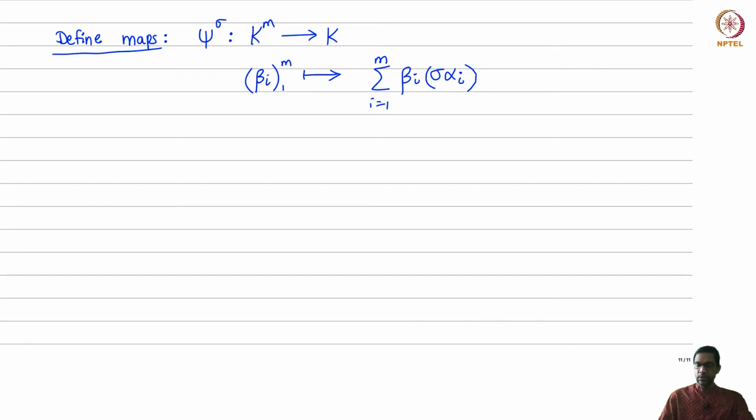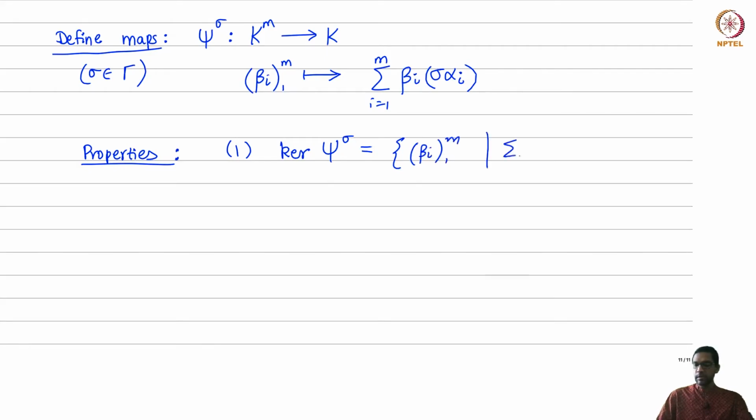Okay, so observe there are therefore maps, one for each element of Γ. Now, what are the key properties of these maps? Well, the first property: the σα_i are linearly independent, thought of as over the base field F. So the linear independence tells you the following. If you look at the kernel of this map, in other words, what's the collection of m-tuples which maps to 0, the sum over i equals 1 to m.